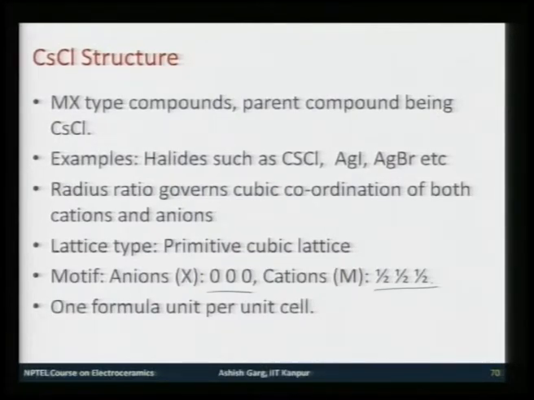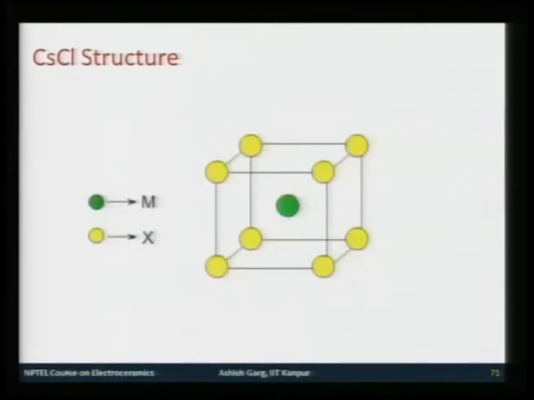The two sides are occupied by two different ions. And again, because of primitive structure, you have only one formula unit per unit cell. So, this is the structure. If this is your anion or X atom, then this would be at 0 0 0 and the center one would be at half half half.